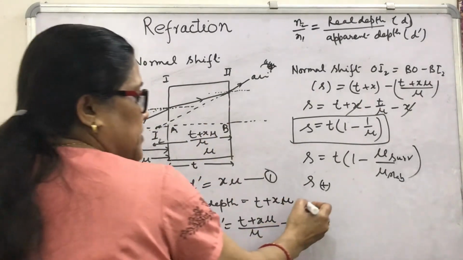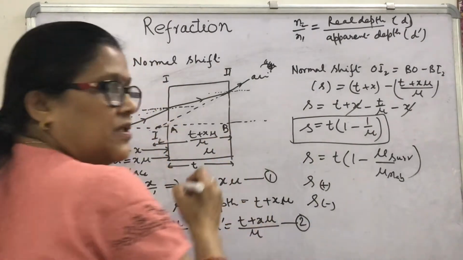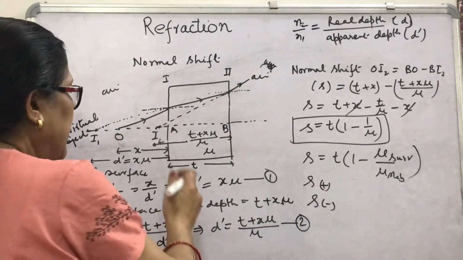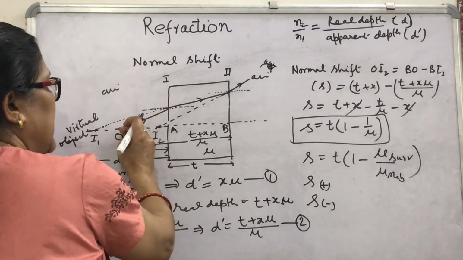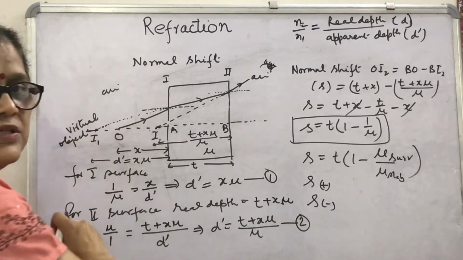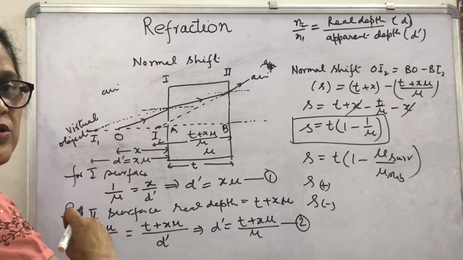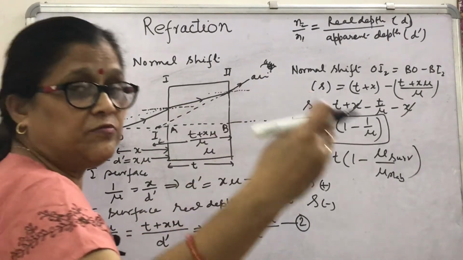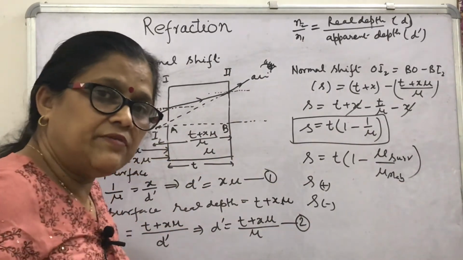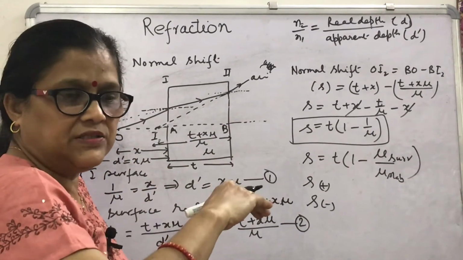And if the shift is negative, then it takes place in the direction opposite to the incident rays. So positive shift is in the direction of incident rays and negative shift is in the direction opposite to the incident rays.